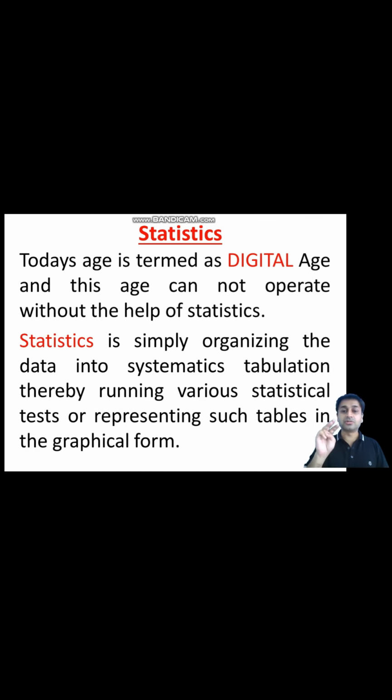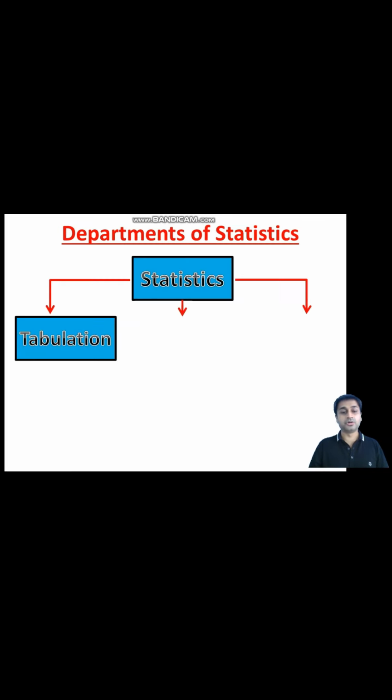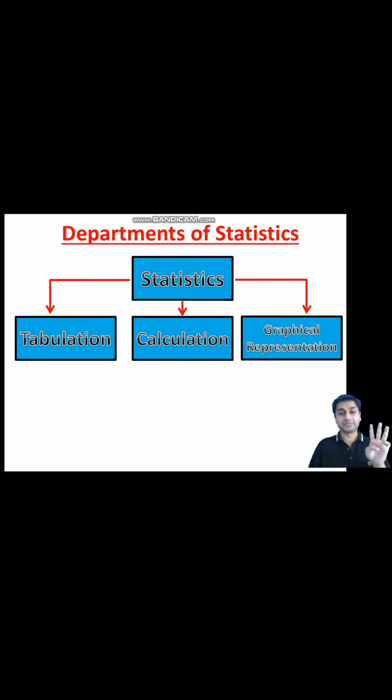Statistics is branched into three parts. Basically, it is just organizing the data in a proper format or in a proper tabulation manner, later on applying some statistical tests, and finally getting into the representation of it on the graphs. The first one is tabulation, the second one is calculation, and the third one is graphical representation.